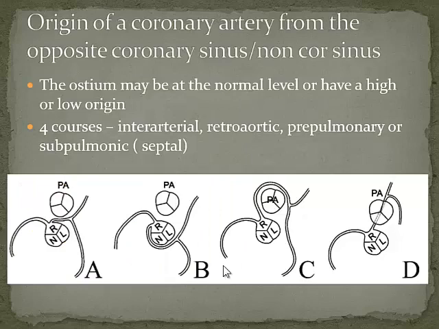This is the bit that I'm going to slow down and just concentrate on because you're going to see loads of it now, hopefully today. It's when the coronary artery is expected to arise from, say, the right coronary artery is expected to arise from the right coronary sinus, and the left coronary artery is supposed to arise from the left coronary sinus, but they arise from the opposite coronary sinus. Okay? So we're going to stop now a little bit and think about this because you're going to come across this quite a bit, and a lot of the times, it's a question of what do we do about it.